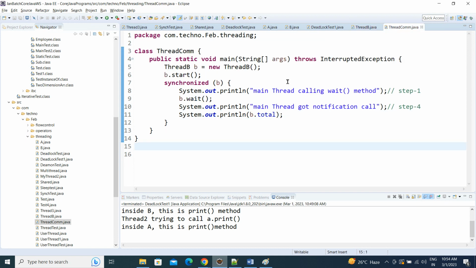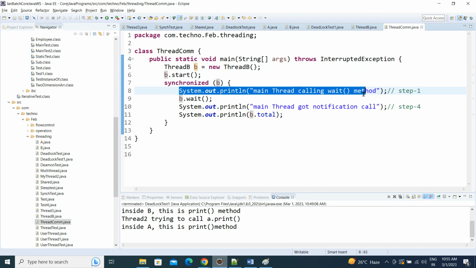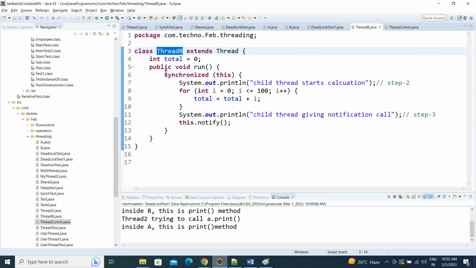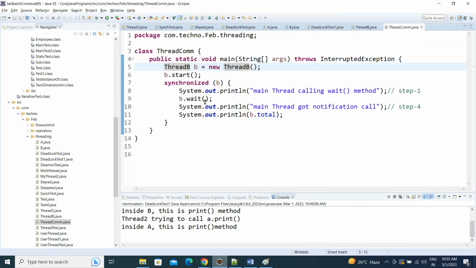Now, in the main method, I created an object of thread B and started it. If I'm not writing this block, b.wait, the first step is that it is going to wait for the output from thread B. Inside the thread, only if it is notified will it continue its work.